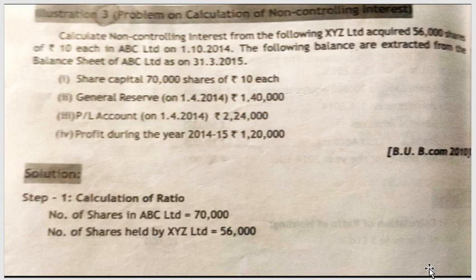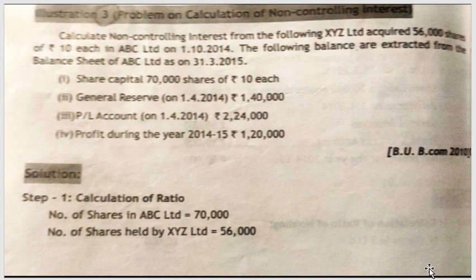Share capital 70,000 shares of rupees 10 each. General reserves on 1st April 2014 is rupees 1,40,000. Profit and loss account on 1st April 2014 is 2,24,000. Profit during the year 2014-15 is rupees 1,20,000.